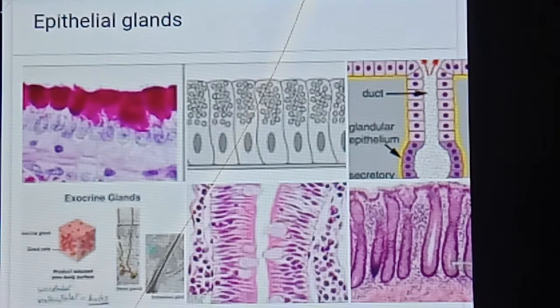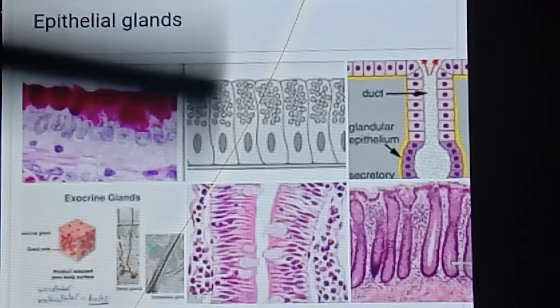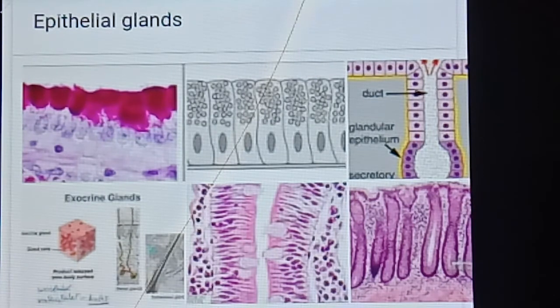Once again, I repeat: squamous epithelium, cuboidal epithelium, columnar epithelium, ciliated epithelium and glandular epithelium. These are all epithelial tissues. So what is epithelial tissue? It is the simplest tissue, composed of one or more layers of cells covering the external surface.